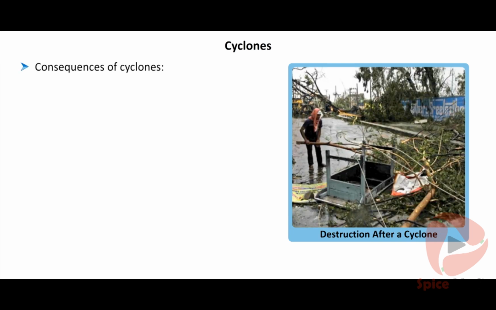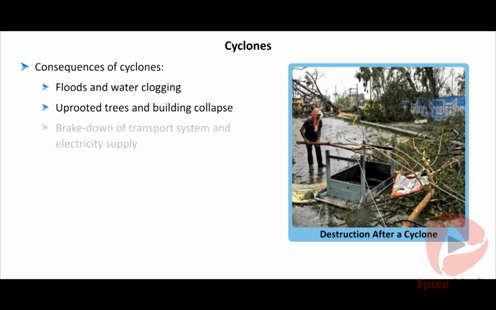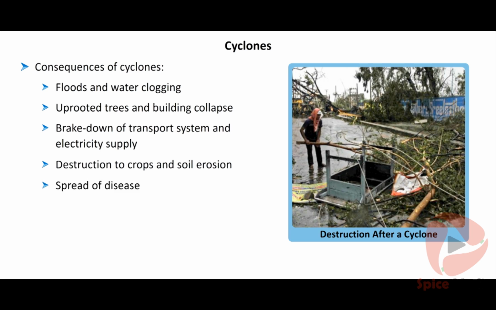Consequences of cyclones: floods and water clogging, uprooted trees and building collapse, breakdown of transport system and electricity supply, destruction to crops and soil erosion, spread of disease.